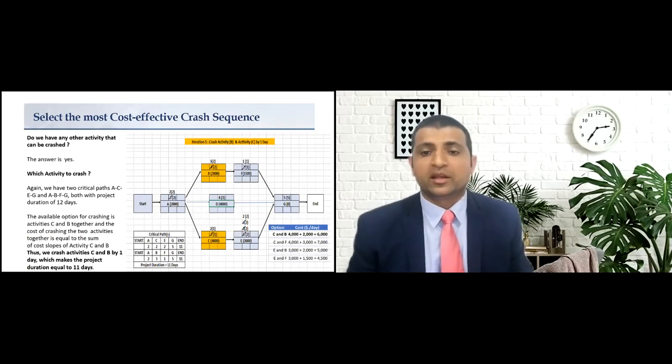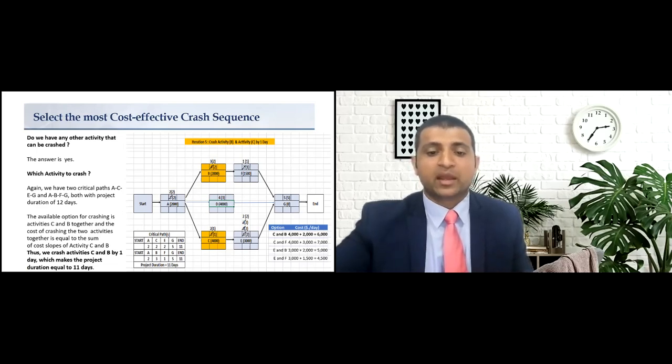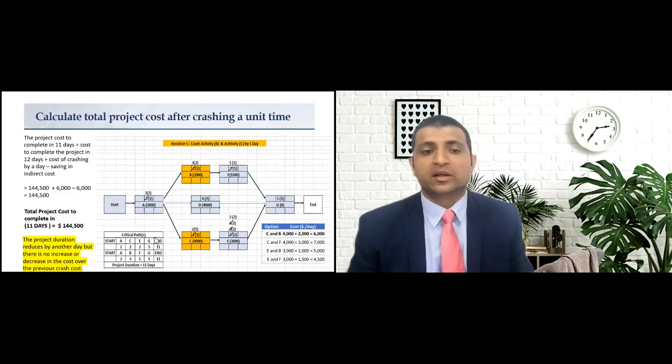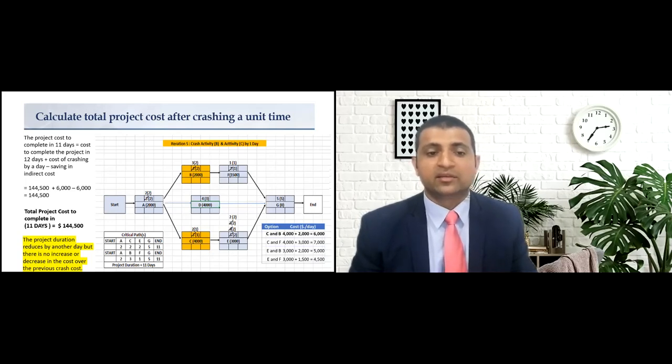All right. Now, shall we crash another time? Yes, we have to crash activities B and C, and the sum of the cost slopes is $6,000. All right, we will crash activities B and C by 1 day each, and the total project duration turns out to be 11 days. So let us calculate the project cost to complete in 11 days. It turns out to be $144,500. The project duration thus reduced by another day, but there is no increase or decrease in the overall project cost.